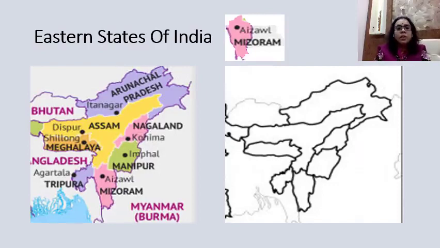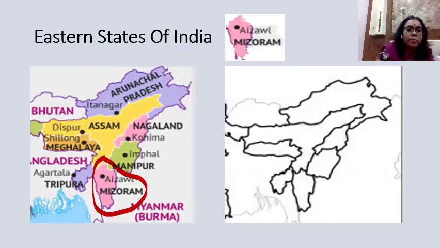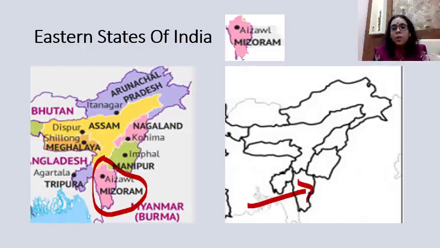Then after Manipur comes Mizoram. Just see how it looks, the shape of Mizoram. This one is Mizoram. Yes. So you have to locate Mizoram on the outline map of India. This one is Mizoram. The capital of Mizoram is Aizawl. What is the capital? It is Aizawl.